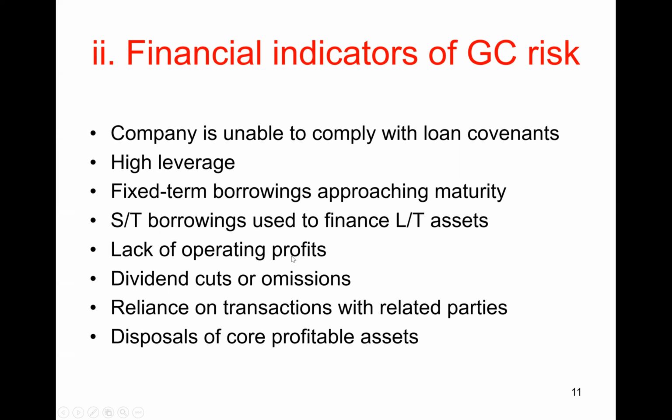Next one, lack of operating profits. It's kind of obvious, right? If a company is making losses, it's more likely to go bankrupt. If the company is cutting its dividend, or if it's omitting paying a dividend, right? If it's not paying a dividend, then that indicates the company is running out of cash. Because generally speaking, companies like to pay a dividend to shareholders.